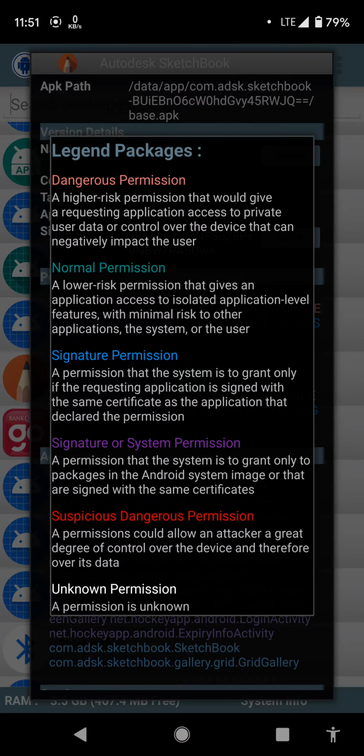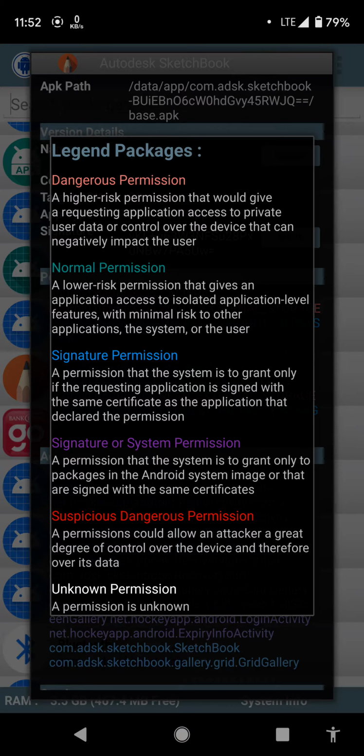The signature or system permission is a permission that the system grants only to packages in the Android system image or that are signed with the same certificate. The suspicious dangerous permission is a permission that could allow an attacker a great degree of control over the device and therefore over its data. And the unknown permission does not state the permission.